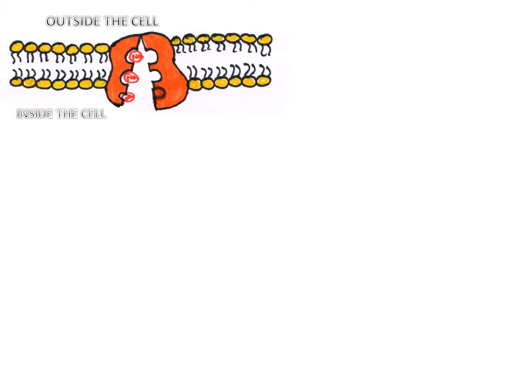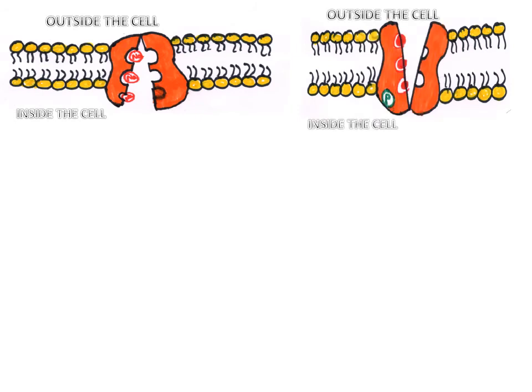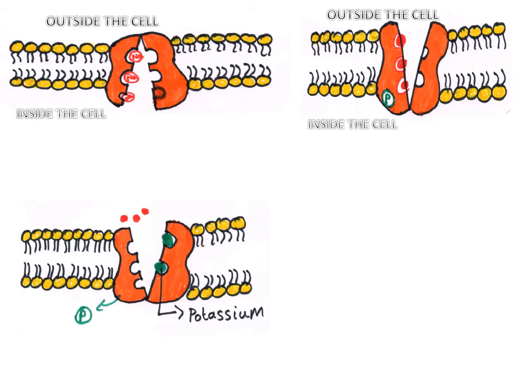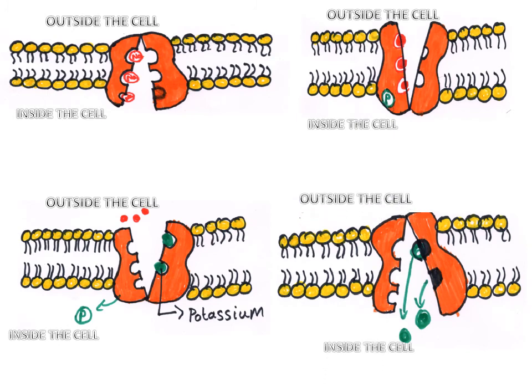3 sodium ions bind to the pump. ATP, adenosine triphosphate, the energy currency of the cell, donates a phosphate to the pump. The pump changes shape and releases the sodium ions outside of the cell. 2 potassium ions bind to the pump. The phosphate group attached to the pump is released and the pump returns to its original shape, and the 2 potassium ions are transferred inside the cell.